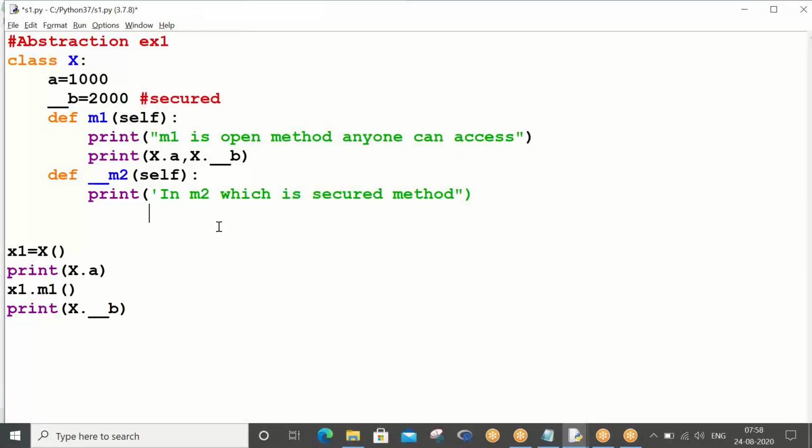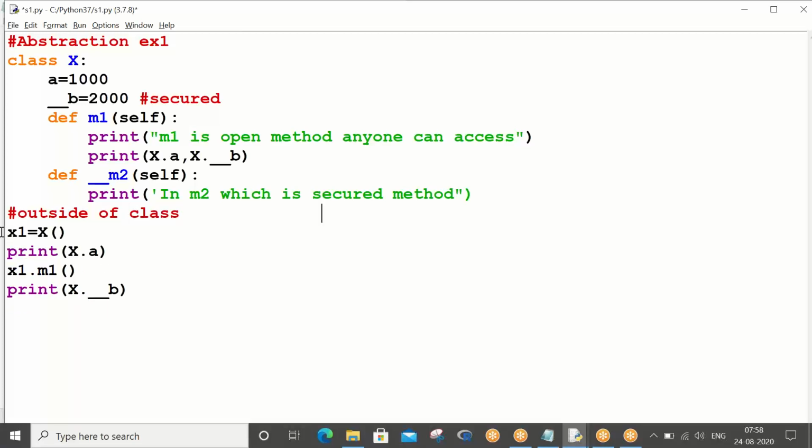Now you see, secured method, its meaning is we cannot access it outside of the class, right? So outside of the class, m1 I managed to access. You saw just now this line is not going to execute. So let me comment this line, and then let me try to call now my secured method. What is that secured method? Underscore underscore m2. Correct. Okay, so let me check whether this is working or not. Control S, F5.